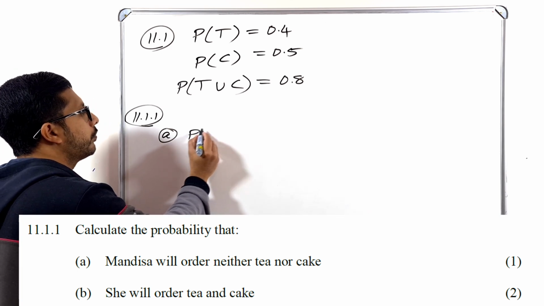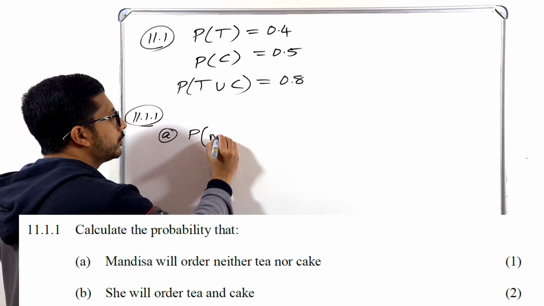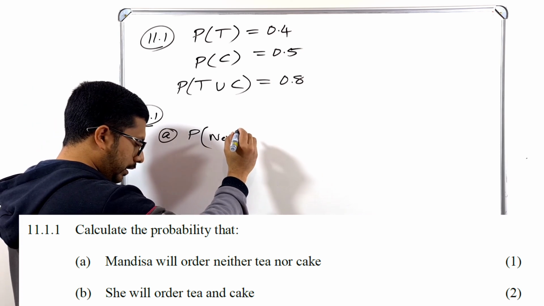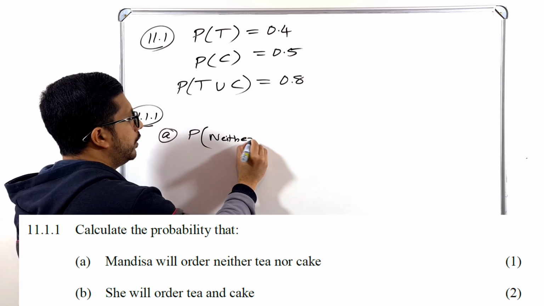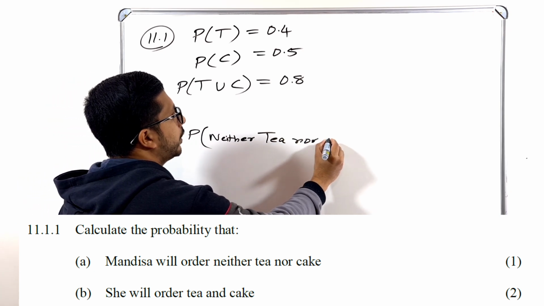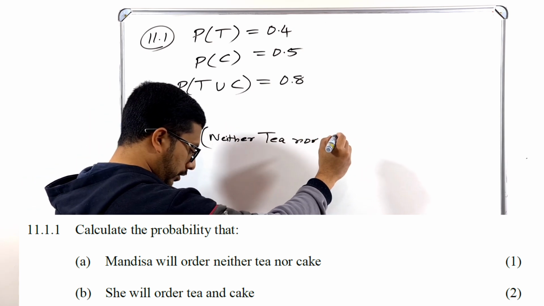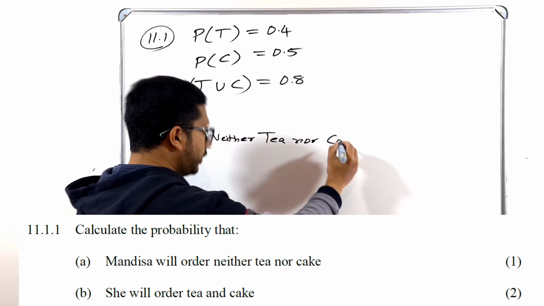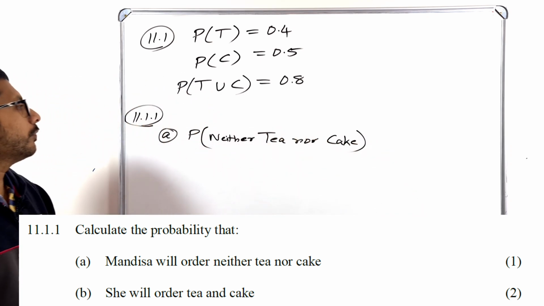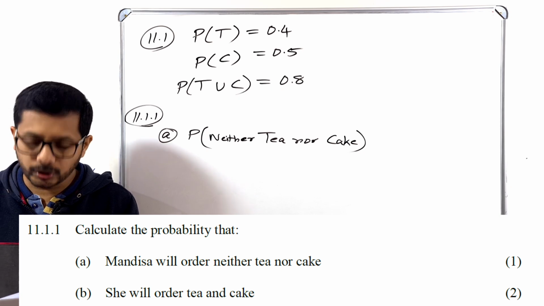You have to find the probability of neither tea nor cake. Then why did she go to that restaurant? So what is the probability of neither tea nor cake?